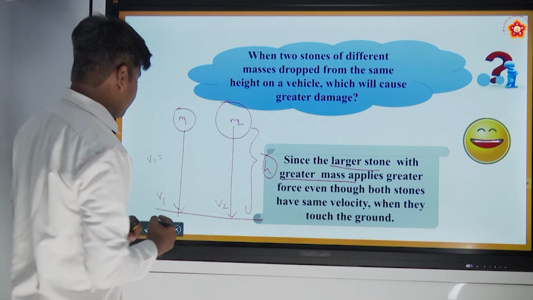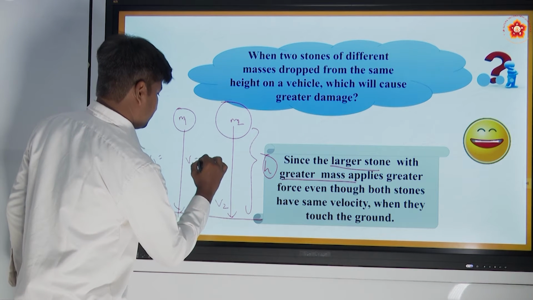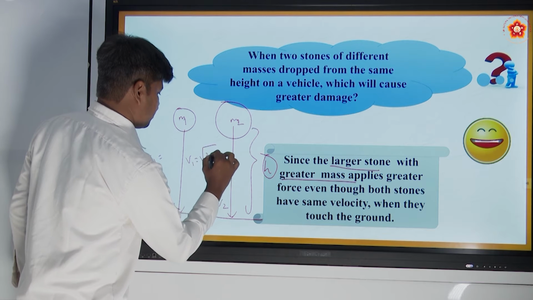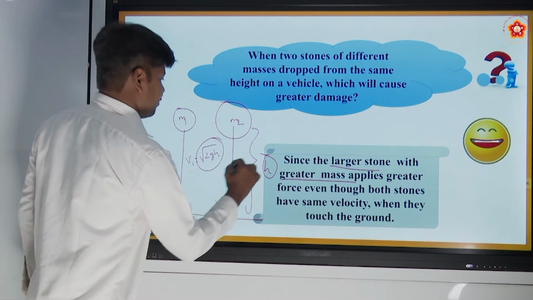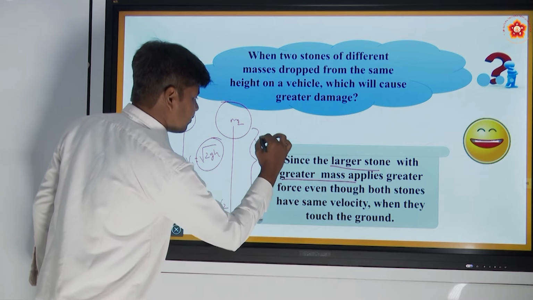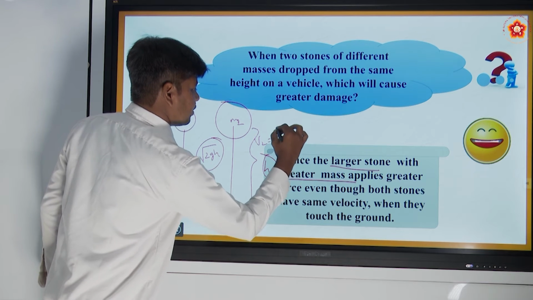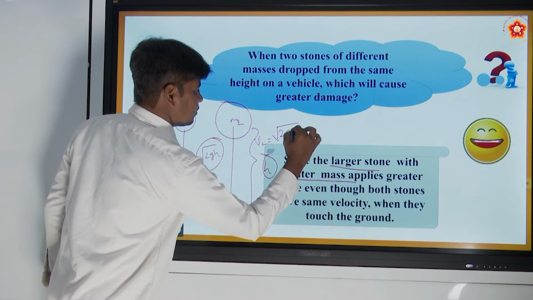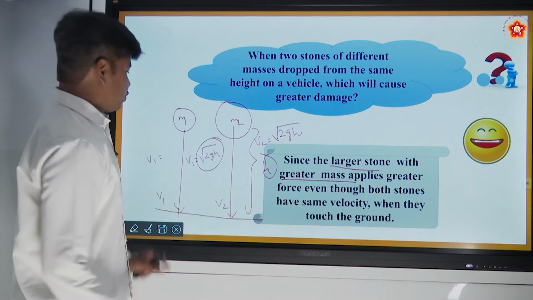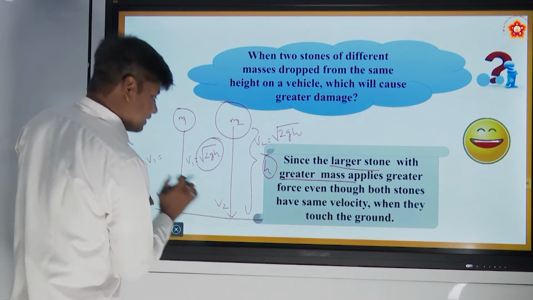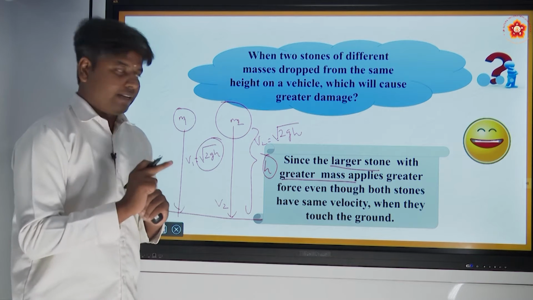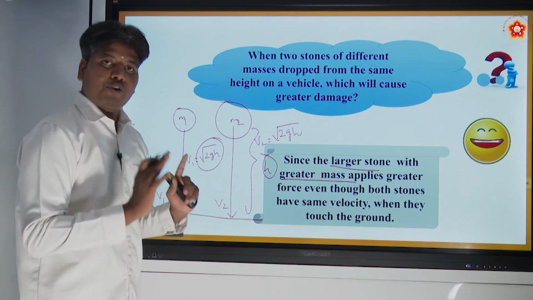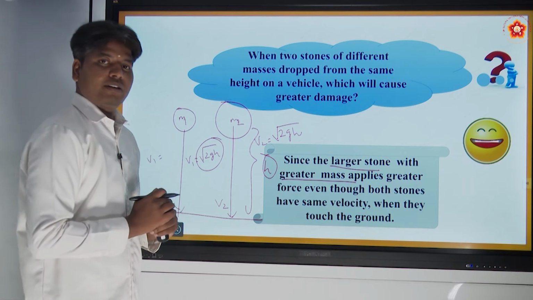So what happens here? v1 is equal to square root of 2gh. Same, v2 is also equal to square root of 2gh. So both the velocities when they are touching the ground are equal. Still the object having more mass is creating more damage.